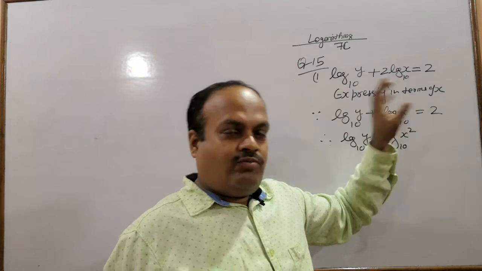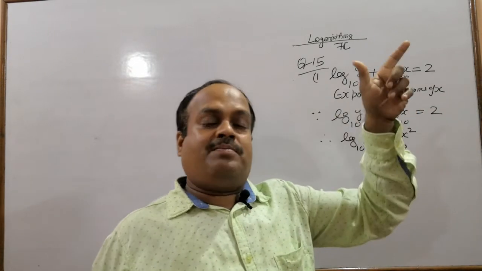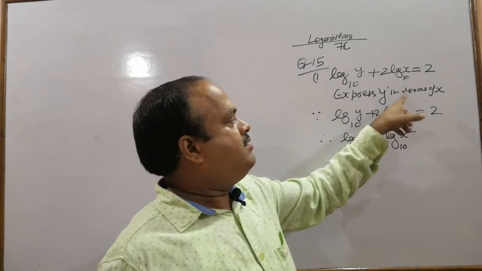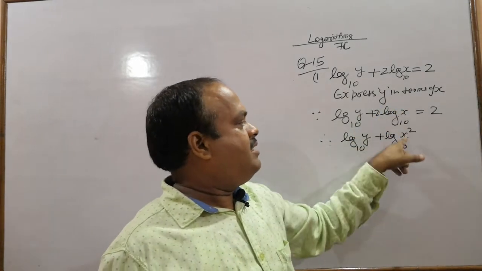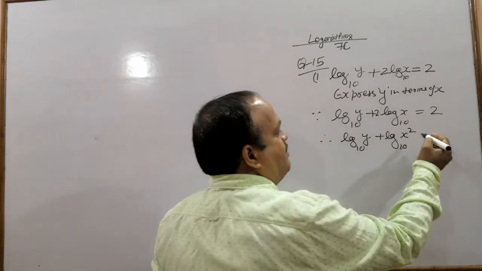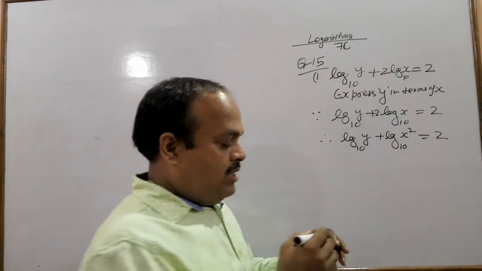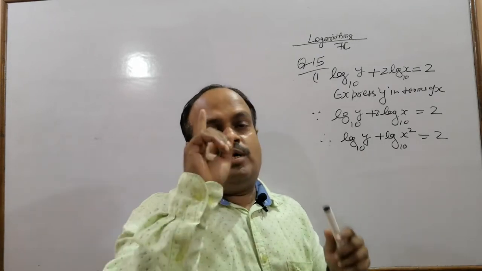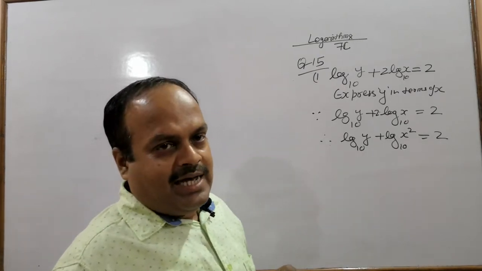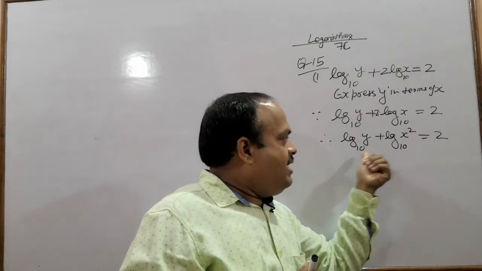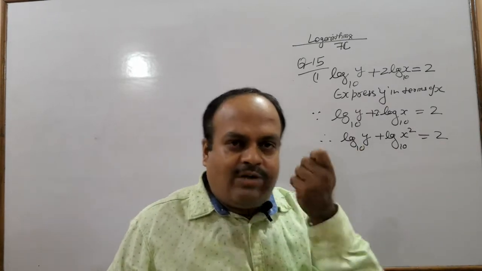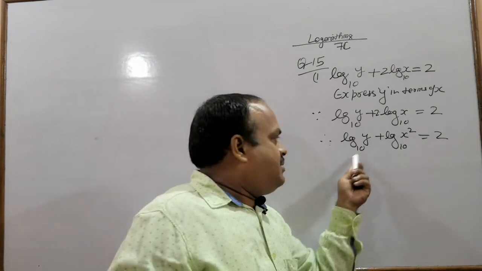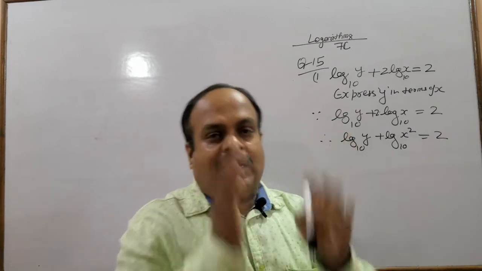So we will be using the converse of the power law to remove this 2. To send this 2 there, I have sent it up equal to 2. Now these two terms of log, ये दोनों log के terms को एक term बनाना है. कैसे? ये और ये 2 log हैं और ऐड हुए हैं. It means इसमें लगा है product law.